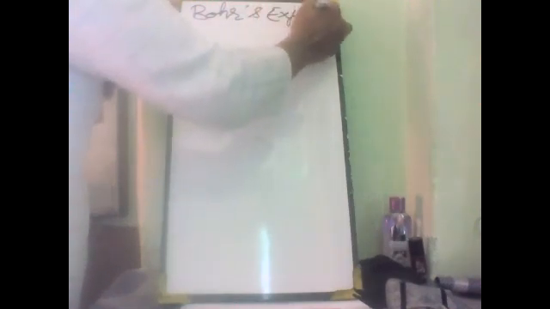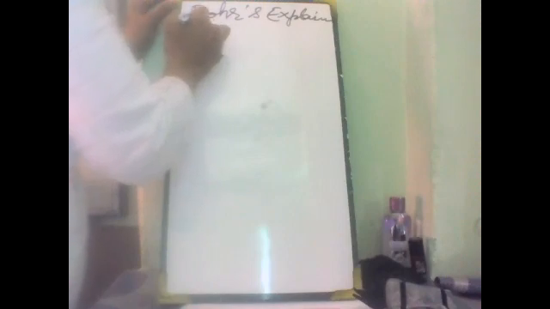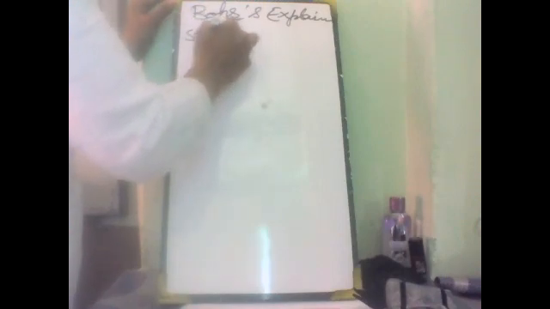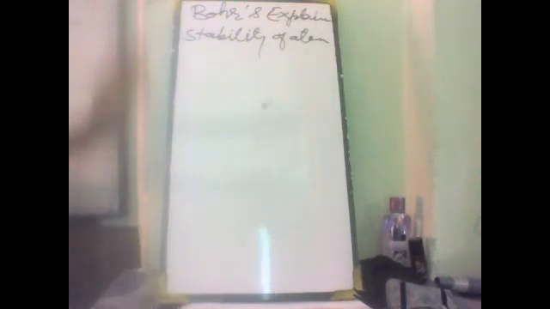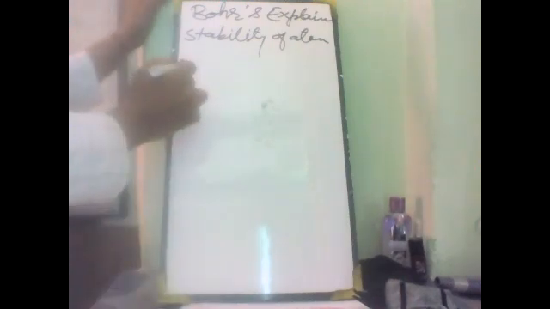Bohr, another scientist, explained the stability of the atom. And this is the modern structure of an atom, Bohr's atomic model.